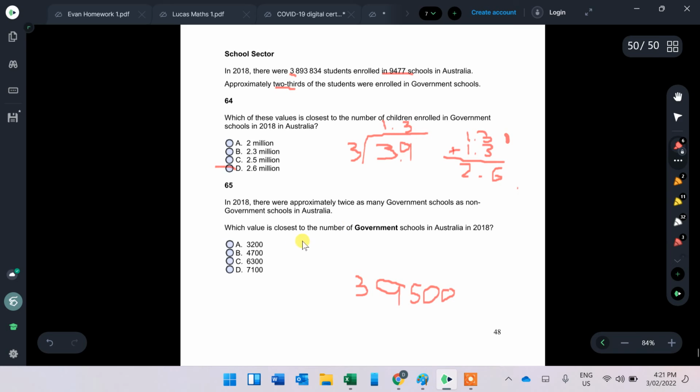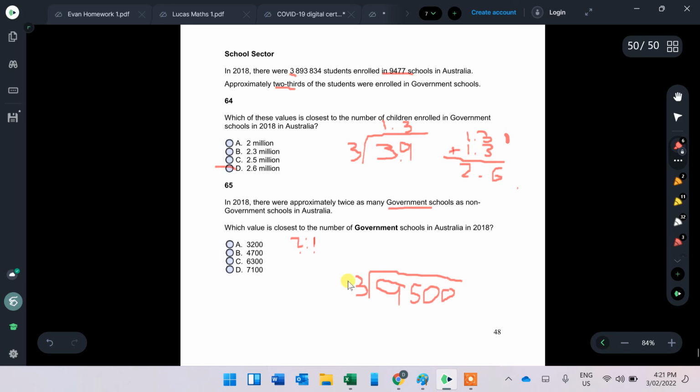The reason I divide by 3, because if the ratio is 2 to 1 of government to non-government, if you add these two numbers together, you get 3. So I will figure out a third and then say 2/3 will be government schools and non-government schools will be that 1/3.